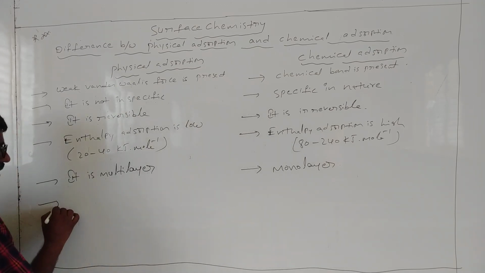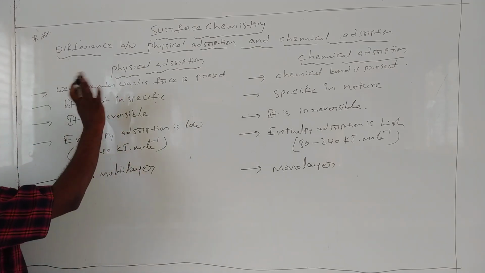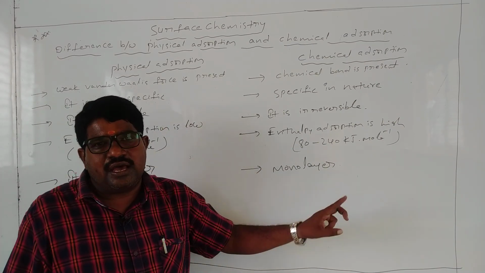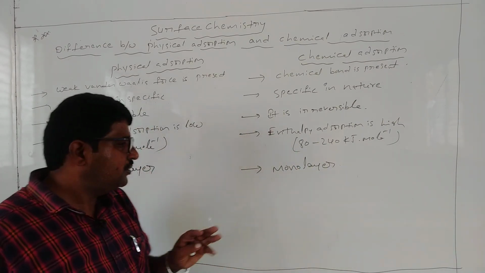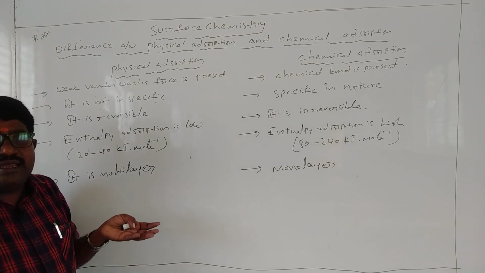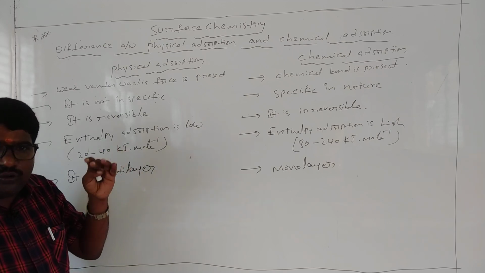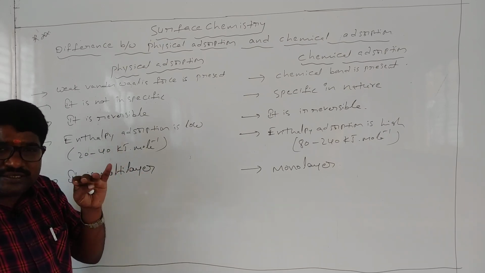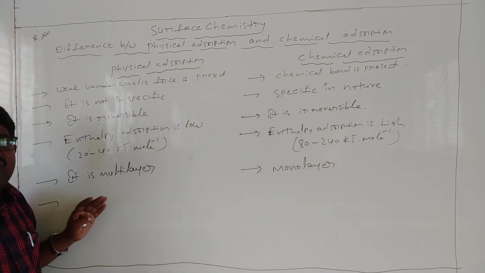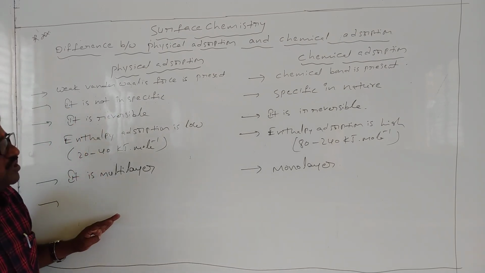Multi-layers are formed in physical absorption, whereas in chemical absorption monolayers are formed. For physical absorption, pressure increases at low temperature, meaning the temperature is less and pressure is more. High pressure is favorable for physical absorption.